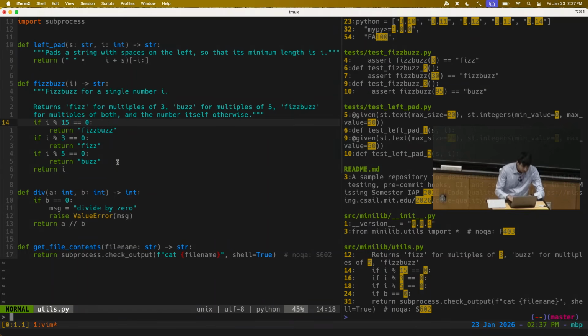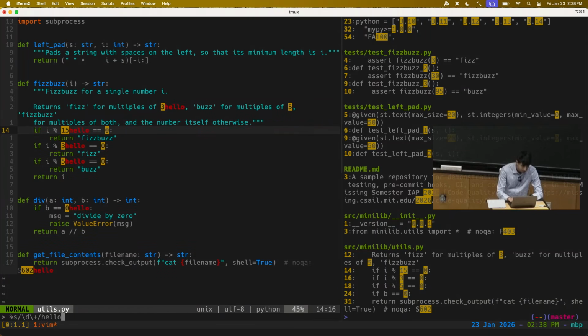But let's demonstrate this. So how do we match a digit? It's \d. I think I didn't introduce this particular one. There are a lot of details of regex that you can look up. So here I'm doing substitute. \d\+. What the \+ does is it says one or more of whatever came before it. So now I'm matching one or more digits, and I can do slash. That is in Vim how you denote the end of the regex pattern, and now I have the replacement. So if I do hello, it'll show me all of these things are being replaced with hello.